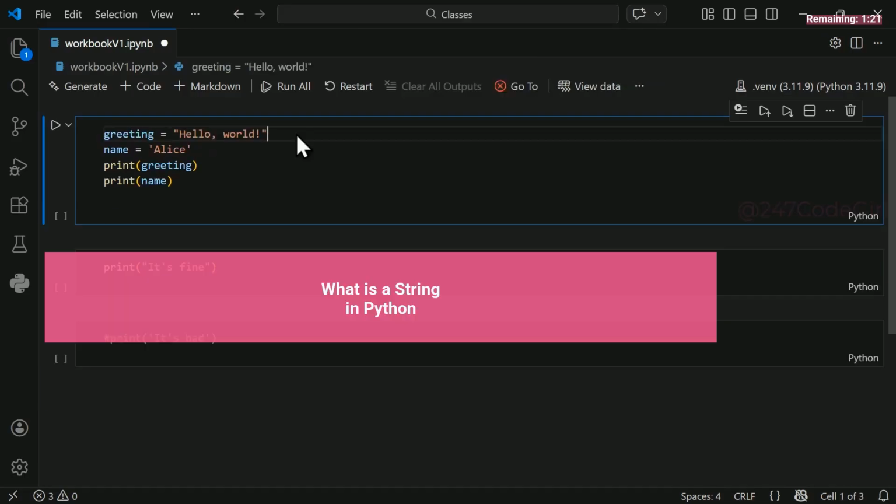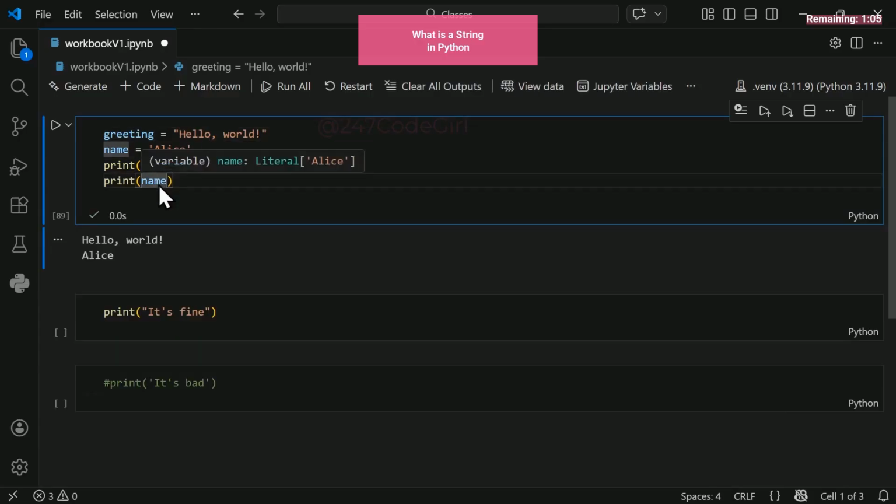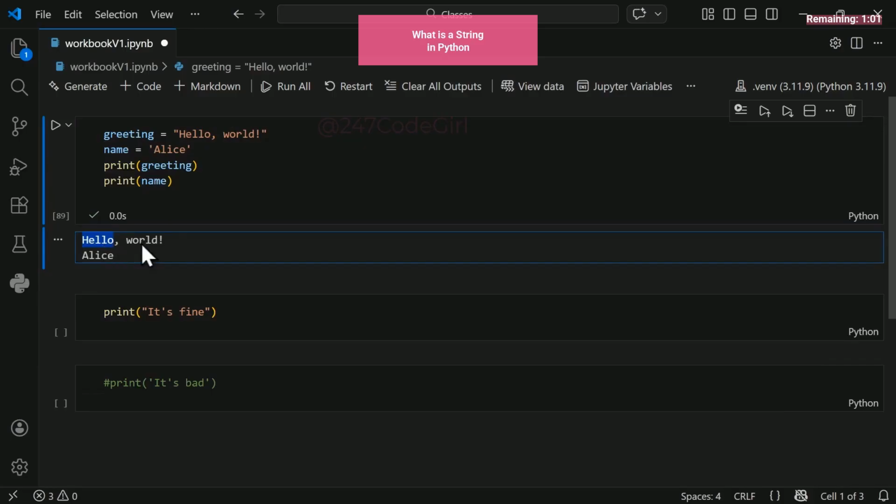What is a string in Python? Ever wanted Python to talk to you in words, not just numbers? Let's start with strings. A string is text inside quotes. You can use a single quote or a double quote. With print statements, you can see the output of your variables. Text in Python is more than just letters. It's a data type you can use anywhere.